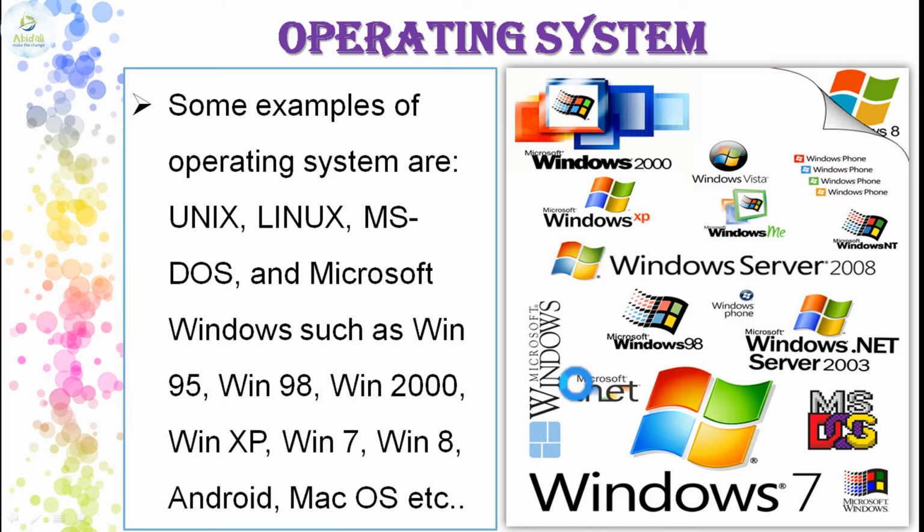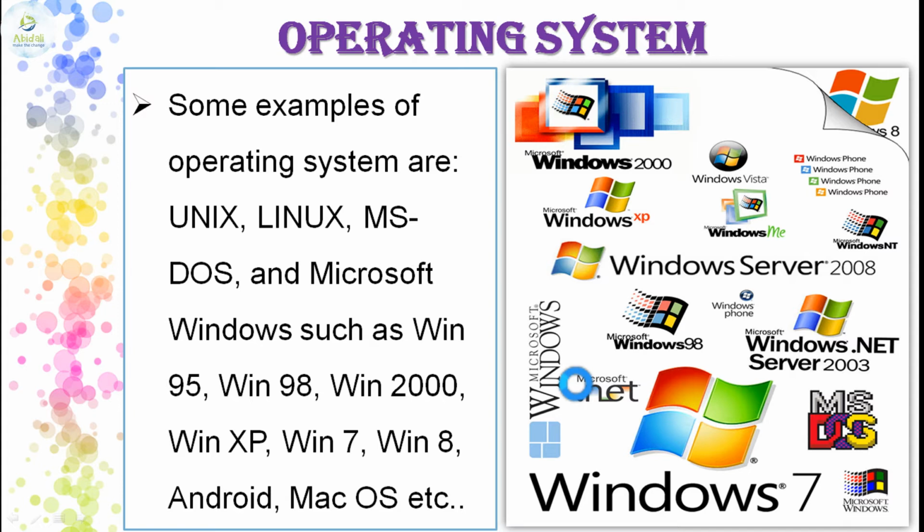Very good examples of operating systems are Unix, Linux, MS-DOS, Microsoft Windows versions such as Windows 95, Windows 98, Windows 2000, Windows XP, Windows 7, Windows 8, Windows 10, and Android versions of mobile phones also fall under operating systems, as do Macintosh and iOS.